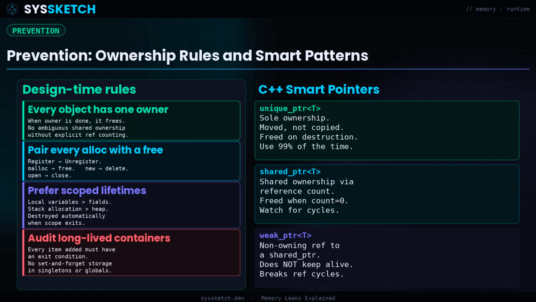In garbage collected languages, prefer scoped lifetime patterns. Keep references local to functions. Avoid storing references in long-lived containers unless you explicitly manage their removal. Audit every place you register a listener or callback and ensure there is a corresponding deregister call when the lifecycle ends. A memory leak is not a runtime failure, it is a design failure. Catch it in review, not in production.